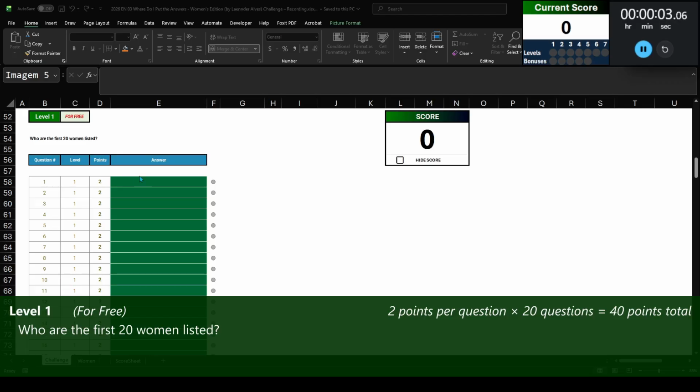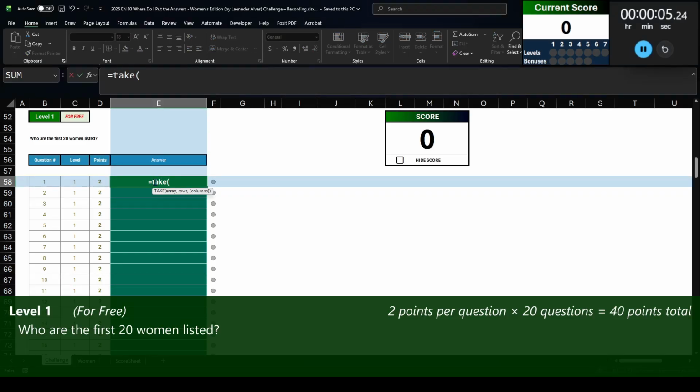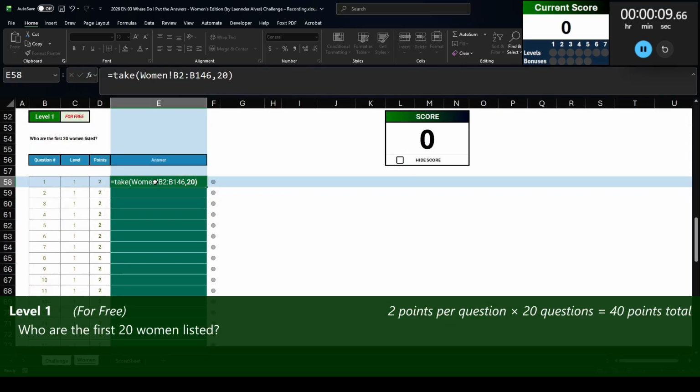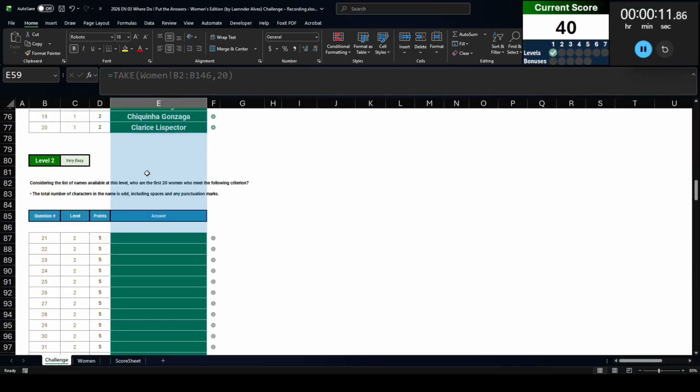Level 1 asks, who are the first 20 women listed? This one's pretty easy. What I can do is take this list of women here, and I only want the first 20 of them. That's going to answer this level.